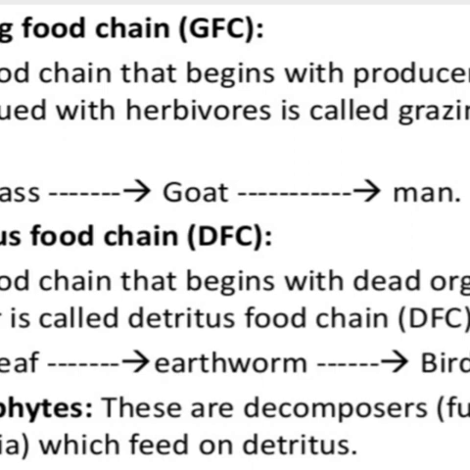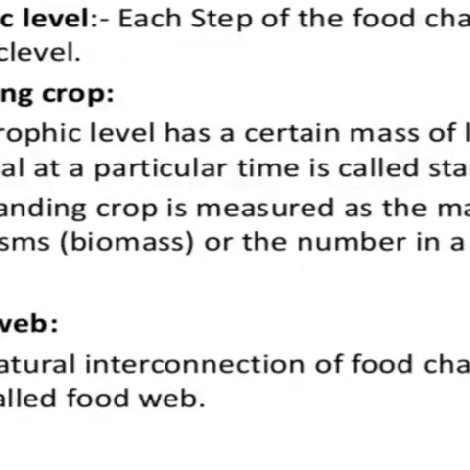Then the next type of food chain is the detritus food chain. The food chain that begins with dead organic matter, both dead animals as well as plants, is known as the detritus food chain. For example, a dead leaf is eaten by an earthworm, which is then eaten by a bird. Here, saprophytes or saprotrophs play a very important role. Saprophytes are the decomposers like the fungi and bacteria, which feed on detritus. Detritus is the dead part of organisms, both plants as well as animals.